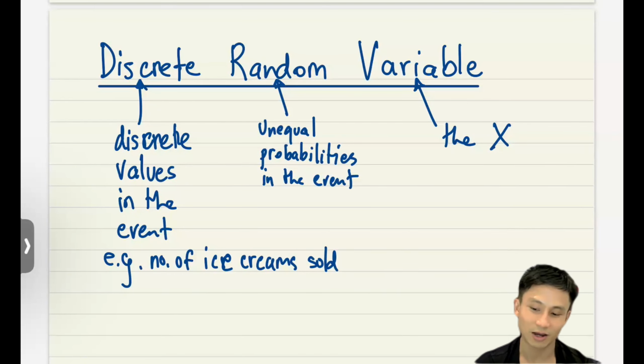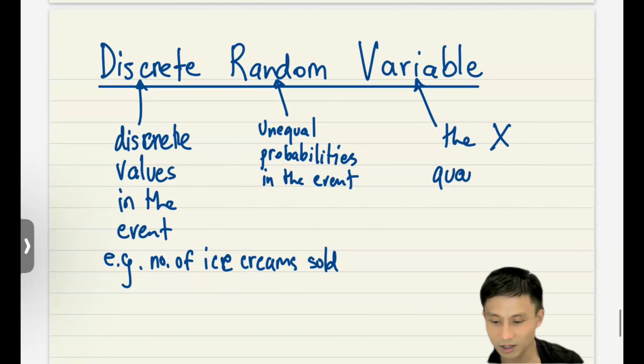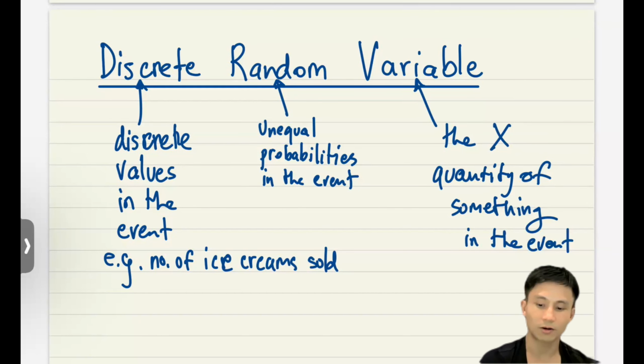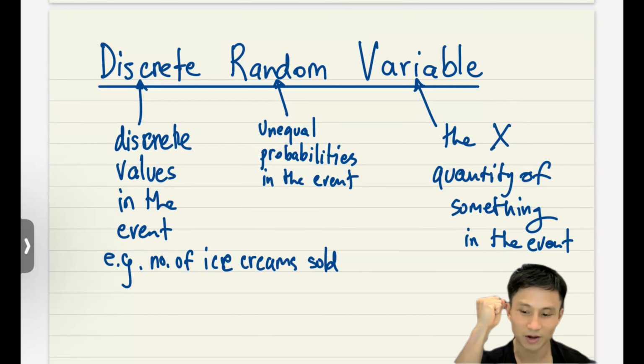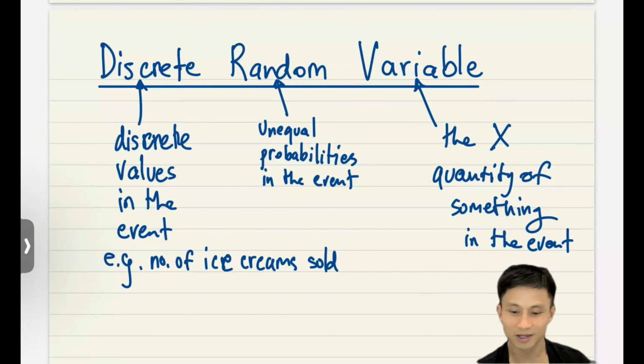It can be anything, all right? But it represents the quantity of something in the event. So when we put them together, it is just a probability distribution of some event of interest where you want to know about the probability of each of the variables.